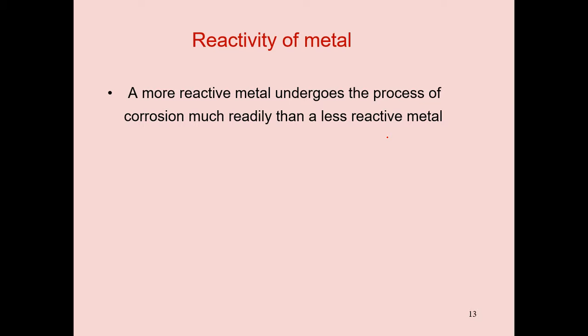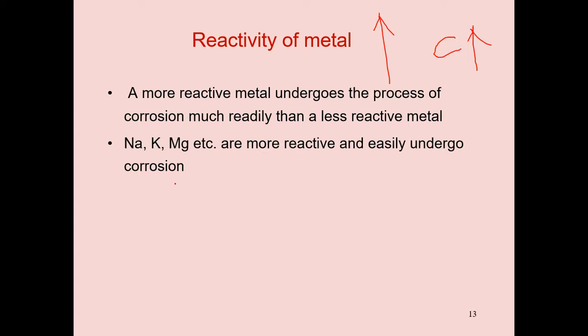The metal which is very active acts as an anode, and at the anode, oxidation takes place, and oxidation means corrosion. So if the reactivity of metal increases, corrosion also increases. Remember this one.